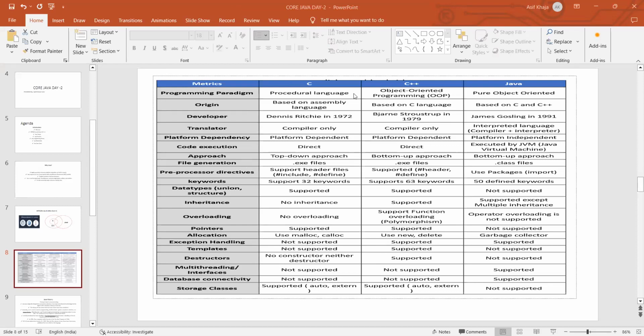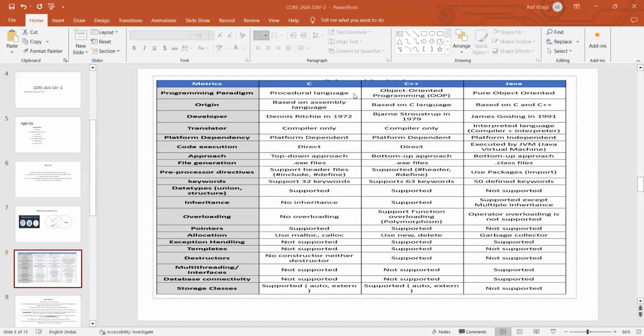Which programming paradigm is C following? Procedural language, meaning procedures will be included. C++ includes object-oriented programming. And Java is a purely object-oriented programming language. This is the paradigm these languages are following.